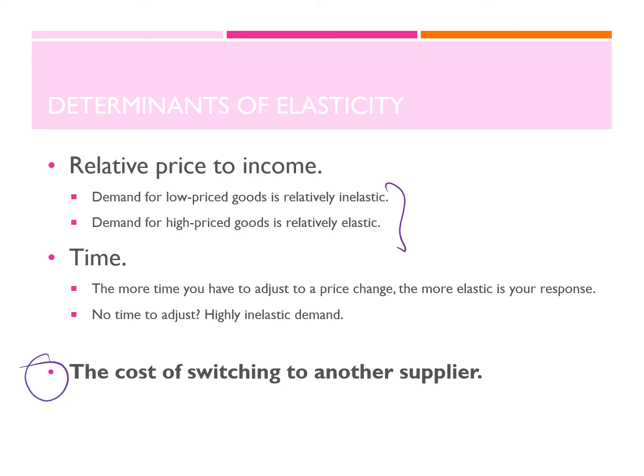And finally, I would have the cost of switching to another supplier. So switching demand to an alternative supplier can be expensive, even if their products are cheaper, if it means breaking a contract with your existing supplier.